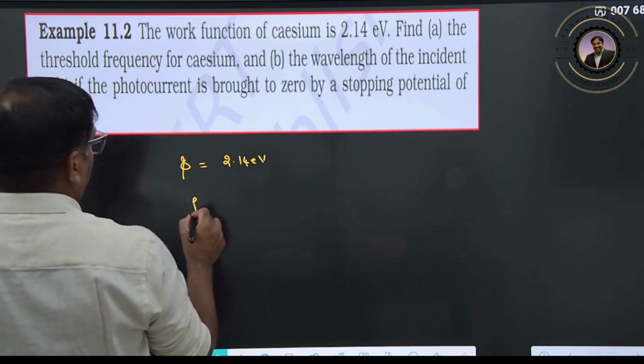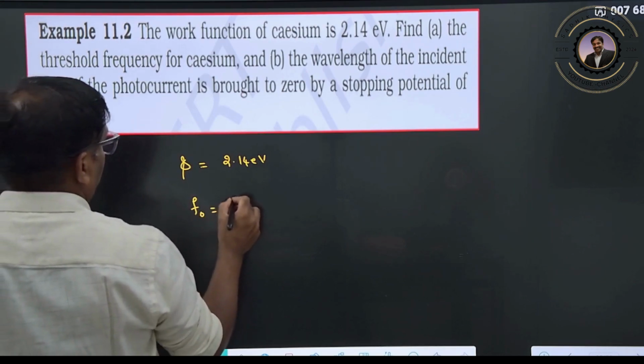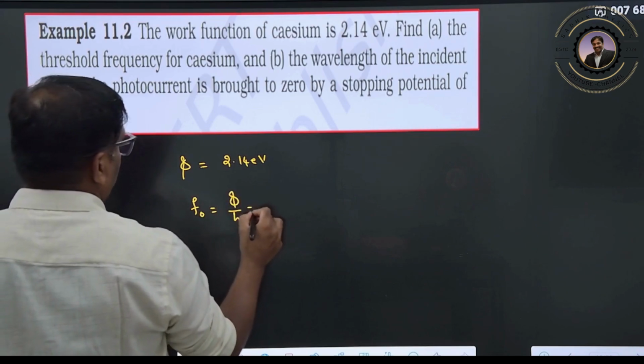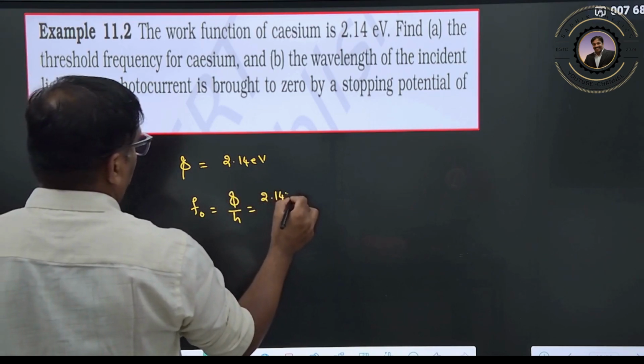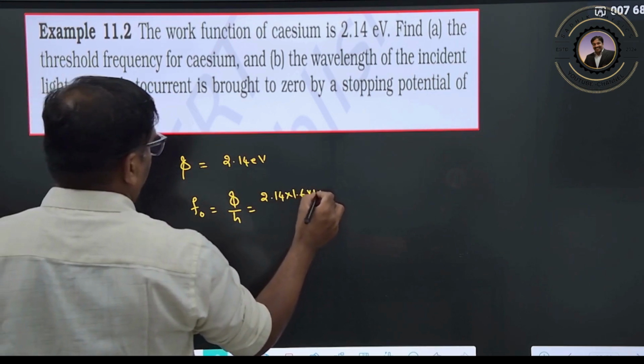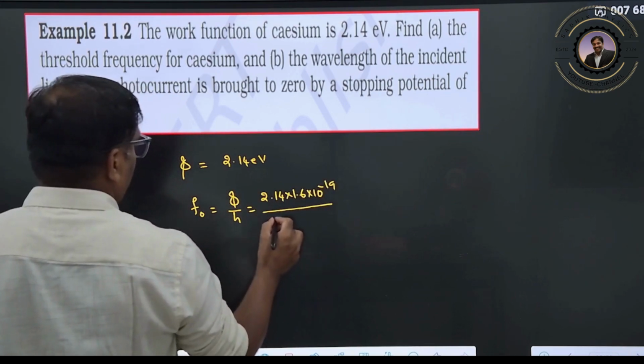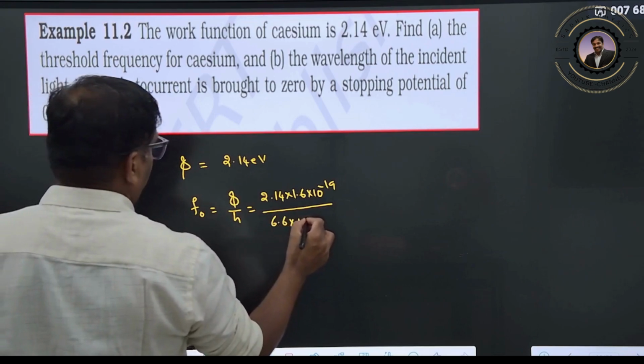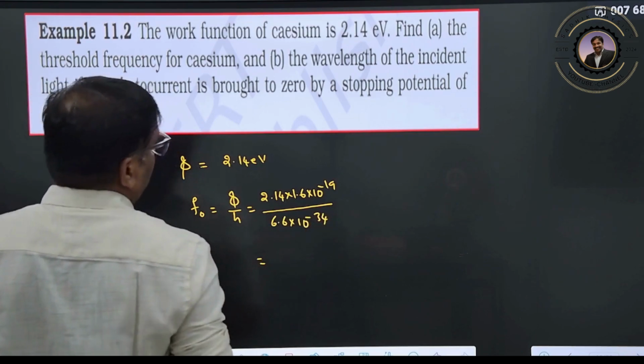So f naught is equal to work function by h: 2.14 into 1.6 into 10 to the power of minus 19 divided by 6.6 into 10 to the power of minus 34.